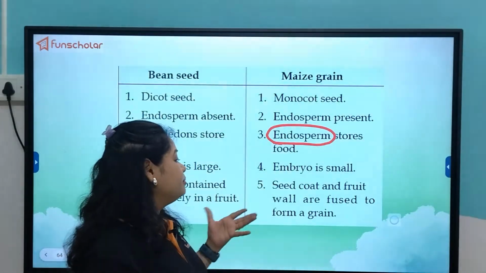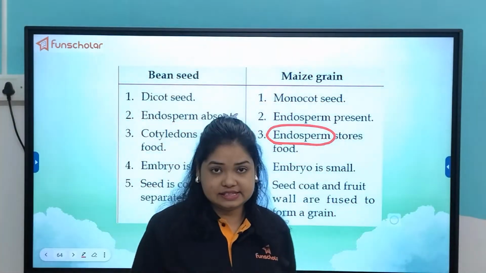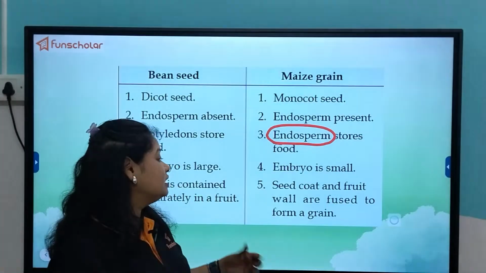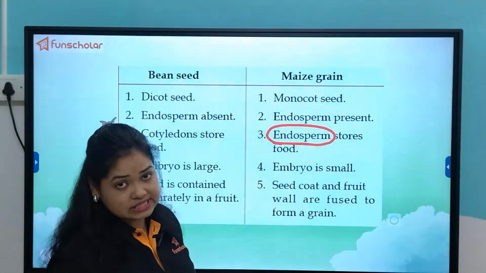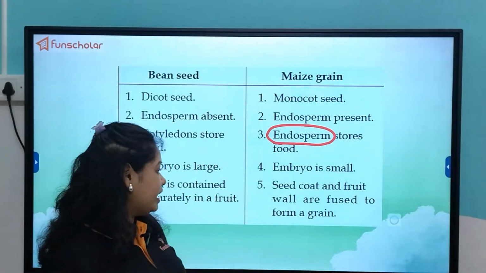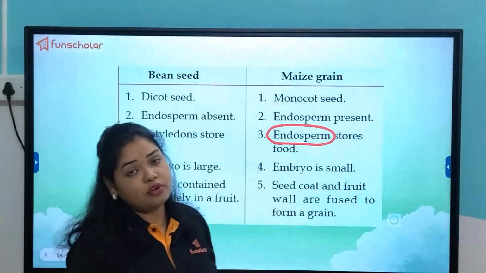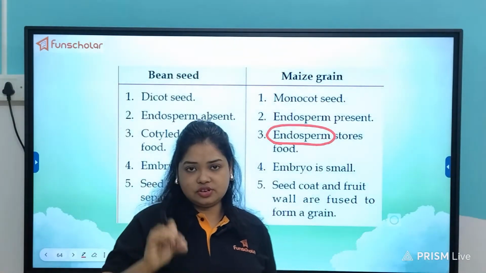So whenever we see grains, they are representatives of monocot seeds, because the seed coat and the fruit wall fuse to form a small hard structure.